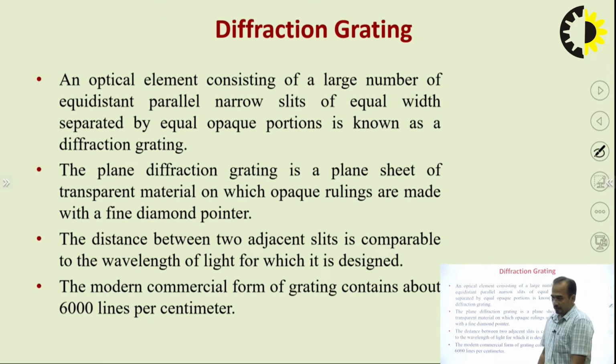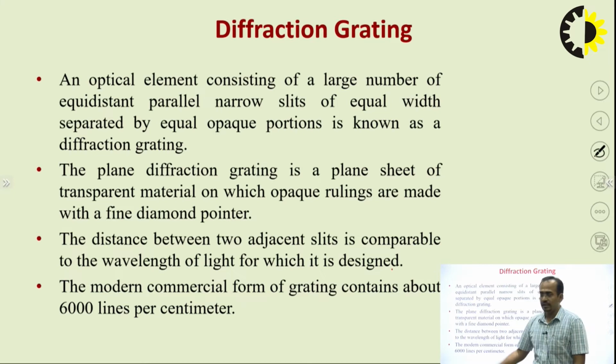Now, so next topic is diffraction grating. An optical element consisting of a large number of equidistant parallel narrow slits of equal width separated by equal opaque portions is known as diffraction grating. The plane diffraction grating is a plane sheet of transparent material on which opaque rulings are made with a fine diamond pointer. The distance between two adjacent slits is comparable to the wavelength of the light for which it is designed.